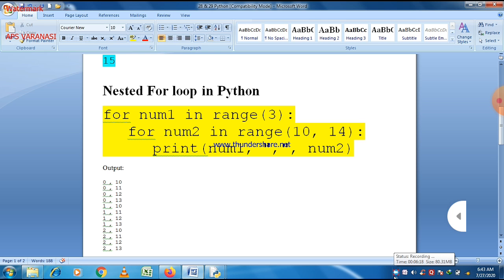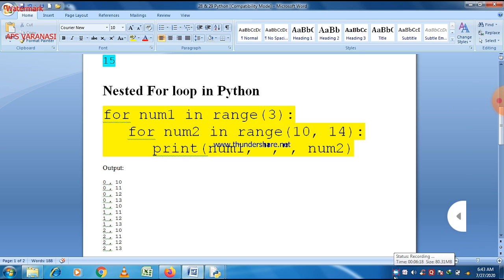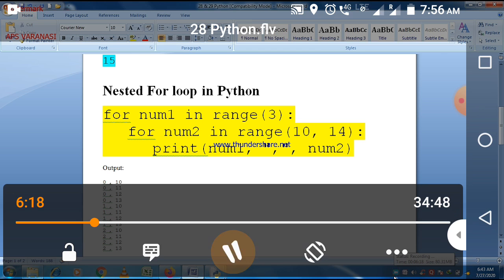So that is the use of a nested loop. In a nested loop we can say that the inner loop will be executed for each and every value of the outer loop. The inner loop will get executed for each and every value of the outer loop. This is a very important statement here. You can easily see here. Let us see.